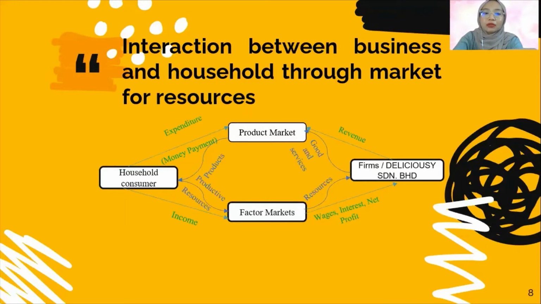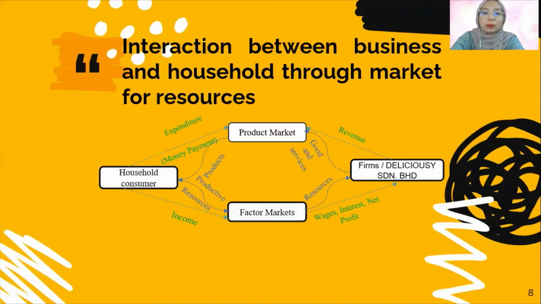For example, if Delicious India Berhad has people working for the business firm, they supply labor as a factor of production. It is illustrated by the clockwise flow of economic resources, and the flow of money is anti-clockwise.